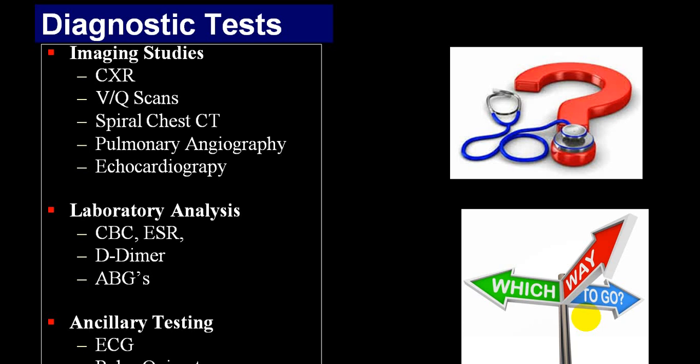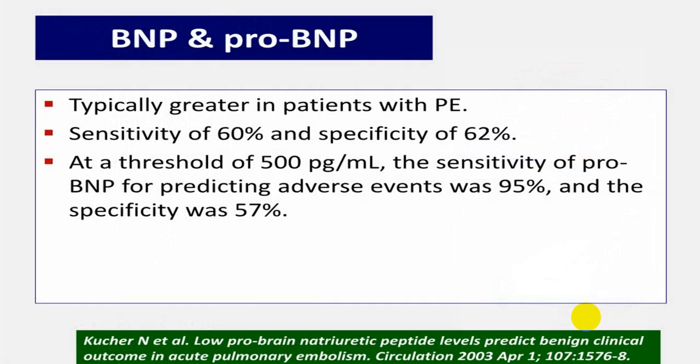Pulse oximetry will be helpful to find out the severity of hypoxia. BNP, pro-BNP will be elevated in case of acute cor pulmonale. So if BNP is markedly elevated, it is more in favor of acute cor pulmonale. The threshold again is more than 500, it is more sensitive.